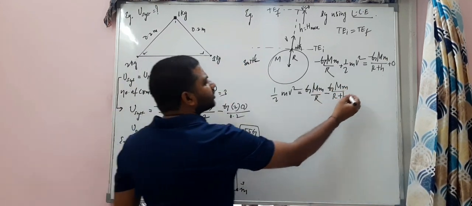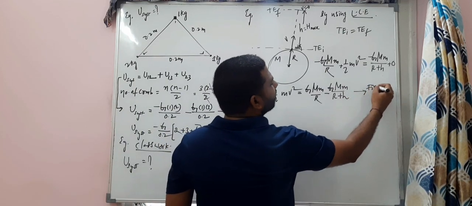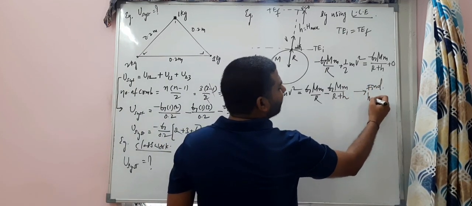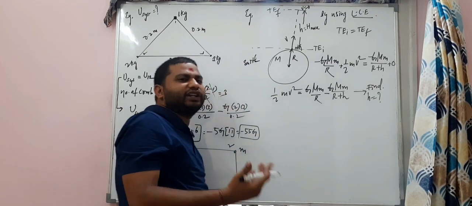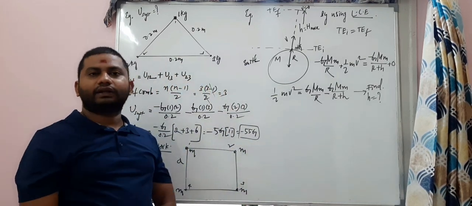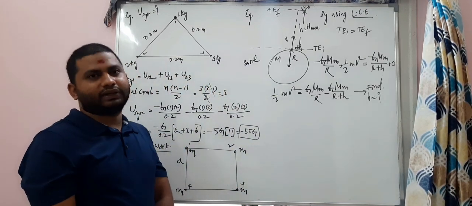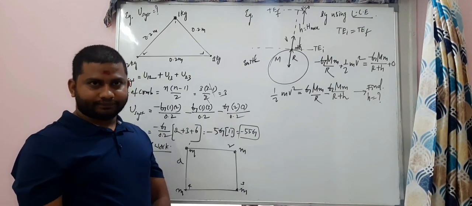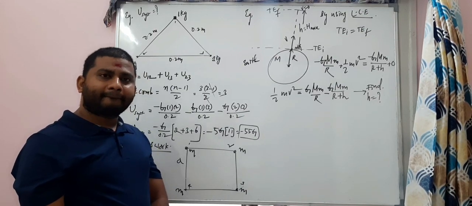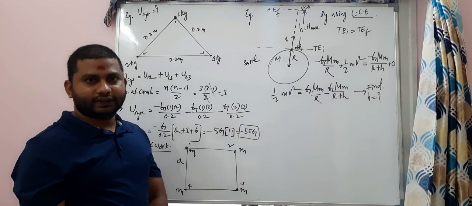So by using this you can find whatever you want. You can find the height if you know the remaining values. This is one application here. Clear? Everybody?